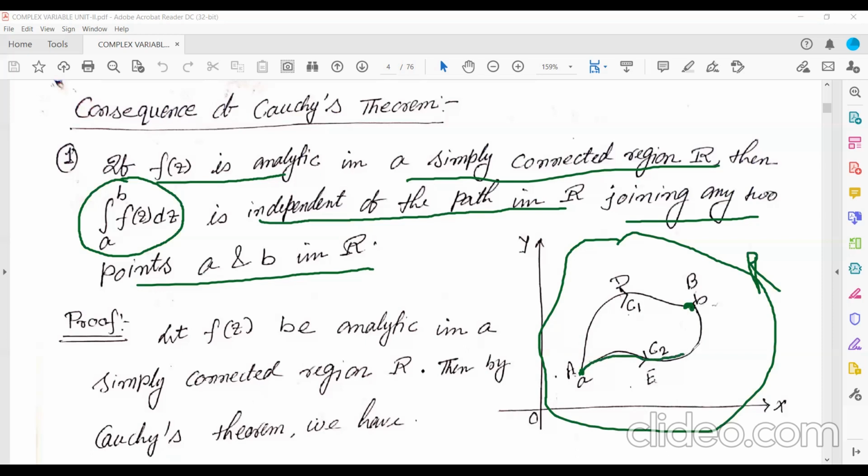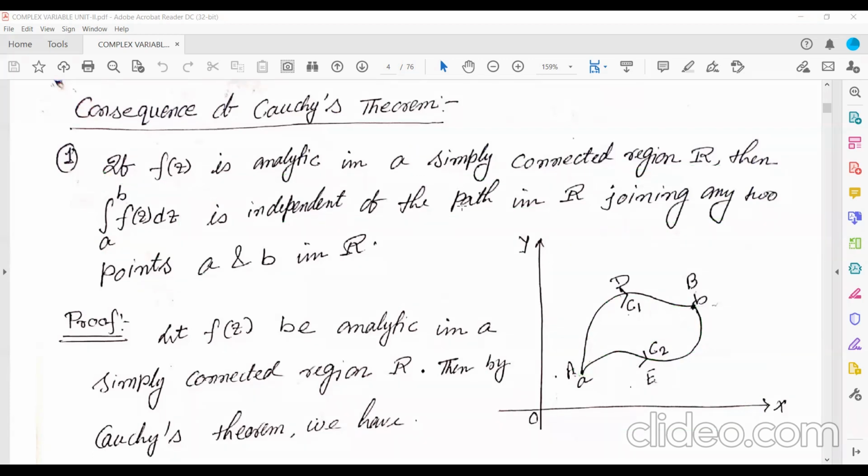If you join A to B like this, or like this, or you join A to B directly like this, there will be no change in the value of this integration. In every path, the value will remain the same. So we'll show that either you join from A to B using this path, or you join using this path, the value of this is going to remain the same. Okay, let's see how you will prove it.